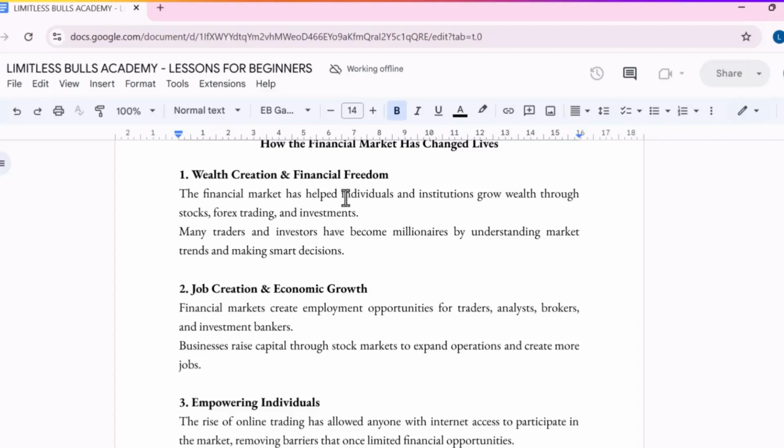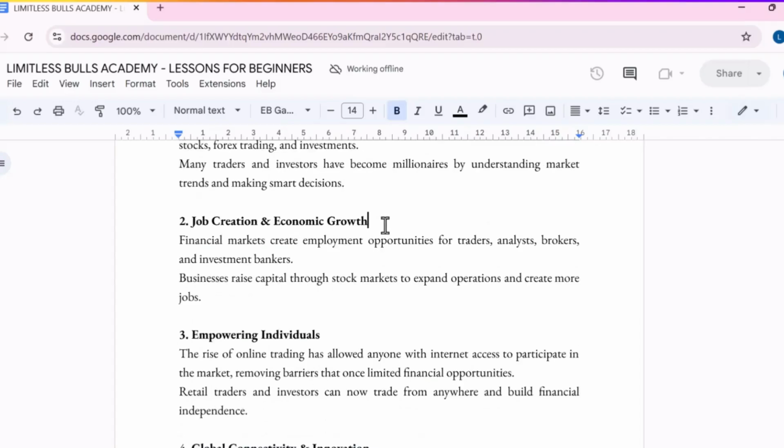It is invaluable. And the second one is job creation and economic growth. Our banking systems operate under the financial market, and from there we have job opportunities and economic growth as well. So the financial market creates employment opportunities for traders, analysts, brokers, and investment bankers. Businesses raise capital through the stock market to expand operations and create more jobs. So you can see the financial market has helped in job creation and economic growth.